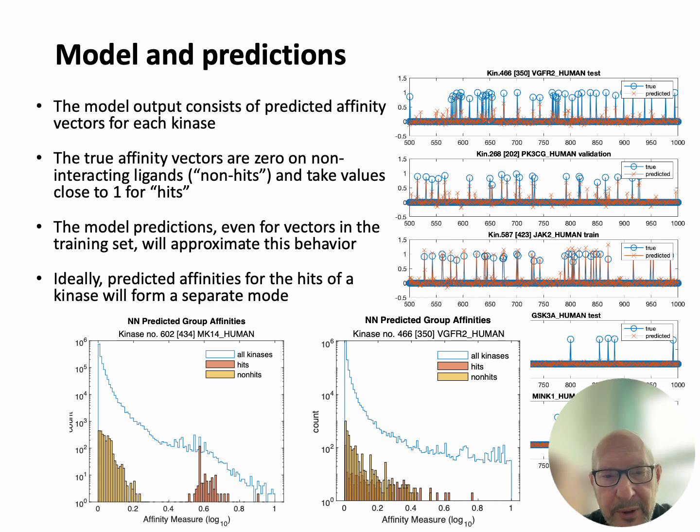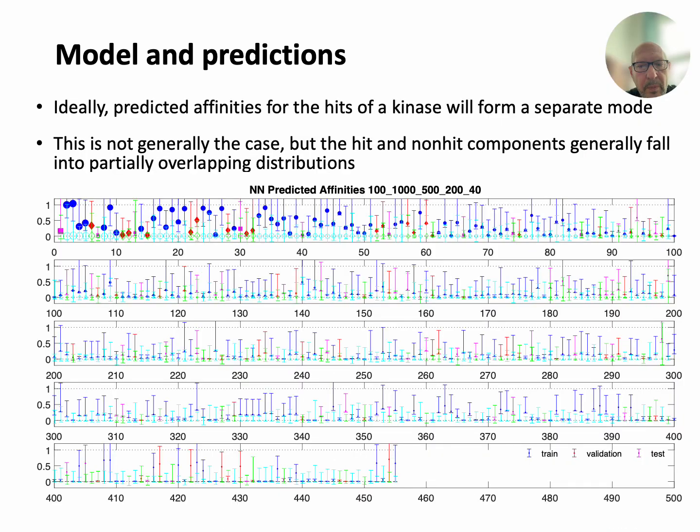Compare those plots to the two histograms. Each of them represents hits and non-hits for one specific kinase. So ideally, the predictive affinities for the hits of a kinase will form a separate mode from the non-hits. This is not generally the case, but the hit and non-hit components generally fall into partially overlapping distributions. In this plot, the blob sizes indicate the number of known hits for the respective kinases. Colors indicate the train, validation and test sets. And the bars, of course, are predicted ranges of hits and non-hits.